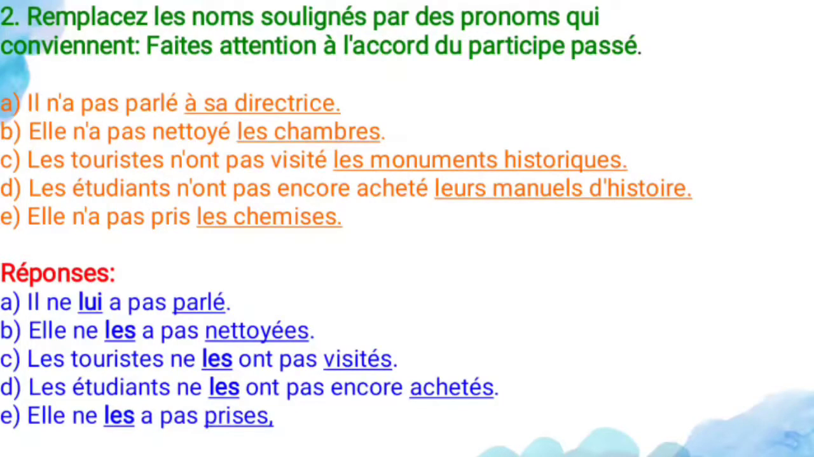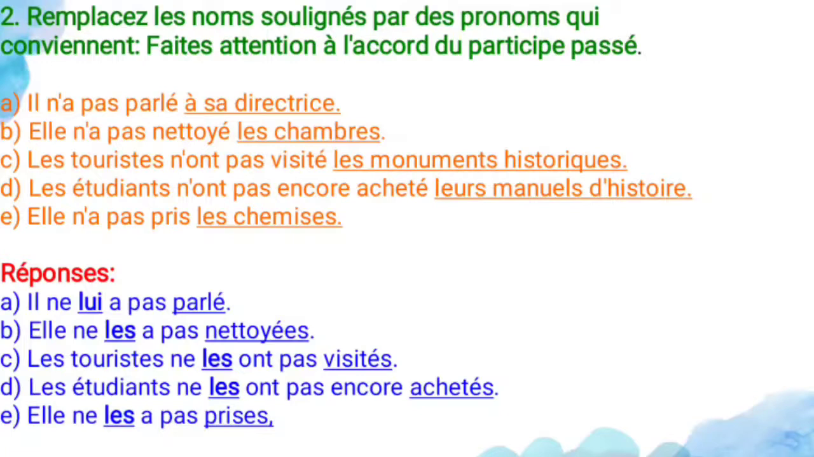And next, les touristes n'ont pas visité le monument historique. So tourists have not visited the historical monument. And the noun is what? Le monument historique. It's masculine only. So you have to use direct object pronoun only. It's not a person. So les touristes ne l'ont pas visité. So tourists did not visit it.